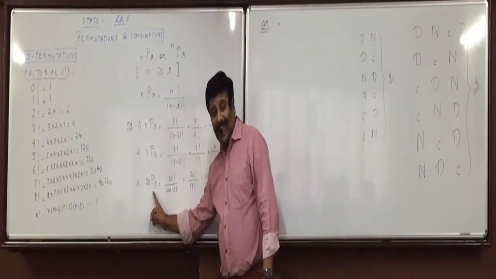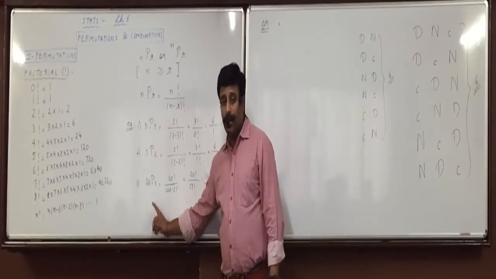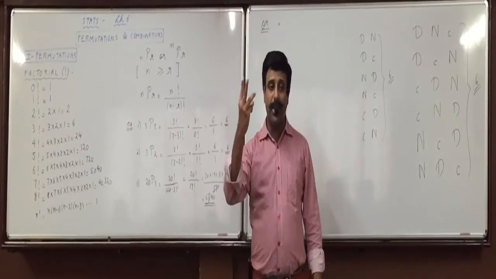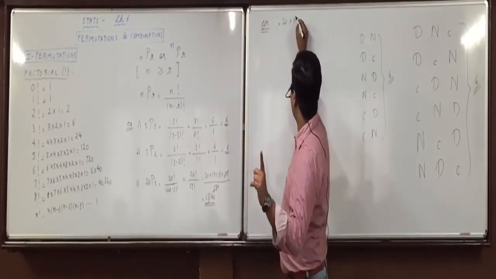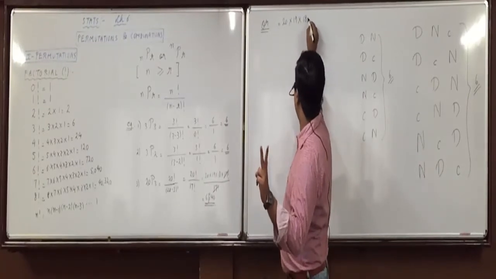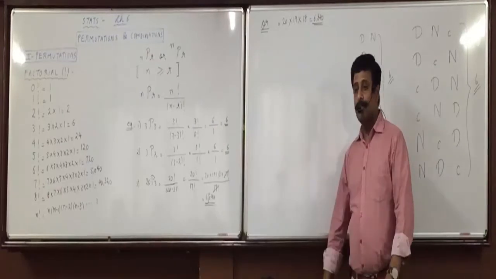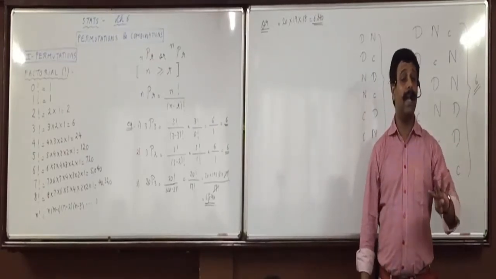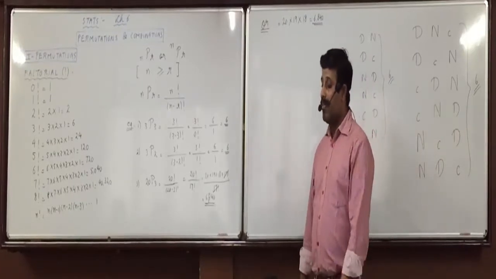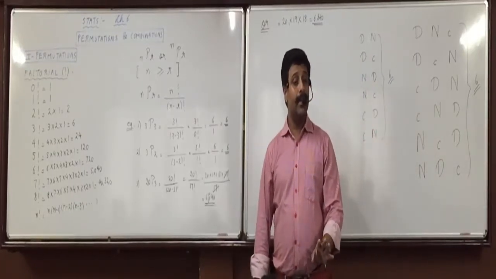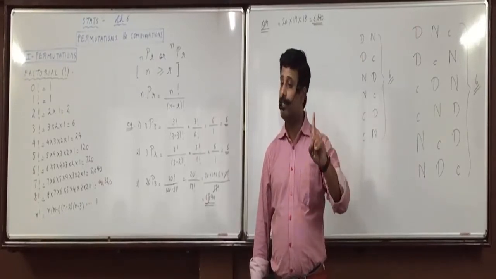Now, ultra shortcut, attend to this. 20P3. What is the value of r? 3. Once again, what is the value of r? 3. r is 3, so multiply 3 numbers. Start with 20, first number, 19, second number, 18, third number. If r is 4, multiply 4 numbers: 20, 19, 18, 17. If r is 6, multiply 6 numbers: 20, 19, 18, 17, 16, 15.